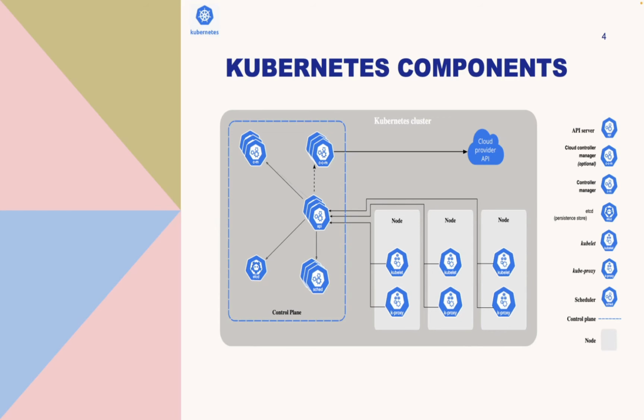And then on the other side, you have node components. Node components include kubelet, which is the agent that runs on each node in the cluster to make sure the containers are running in the pod. Then we have kube-proxy, which is the network proxy that runs on each node in your cluster, and that implements part of the Kubernetes service concept. And then we also have a container runtime, which is the software responsible for running the containers.